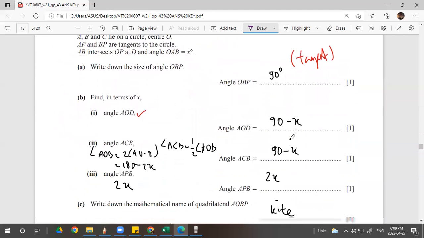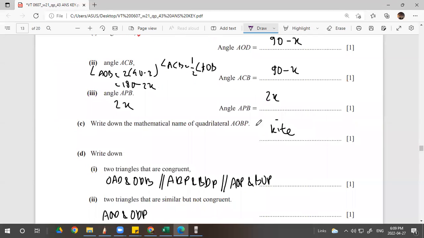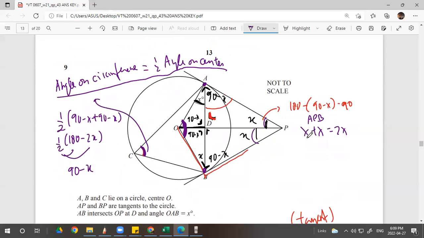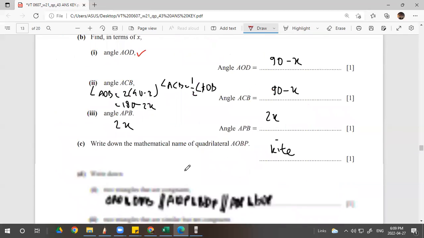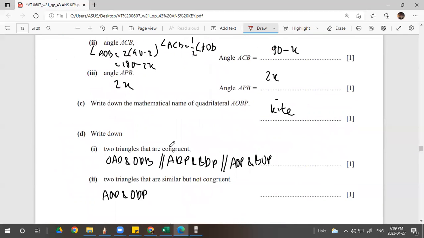So what you need to do, draw the first diagram. And then what is the mathematical name of quadrilateral AOBP? Kite. Easy peasy. AOBP, right? This is a kite. Clearly seen. The diagonals are 90 degrees to one another. Okay, the drawing is messed up already, but you know how to do it. That's a kite. Write down two triangles that are congruent.